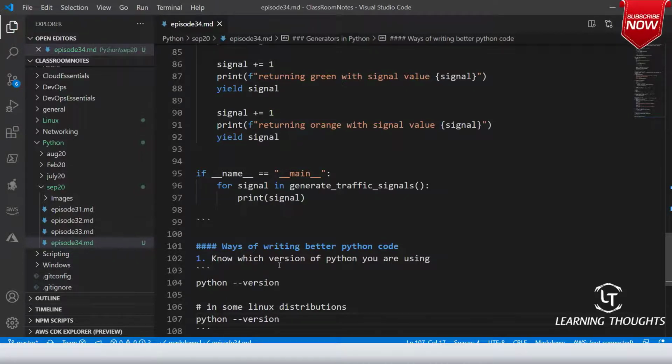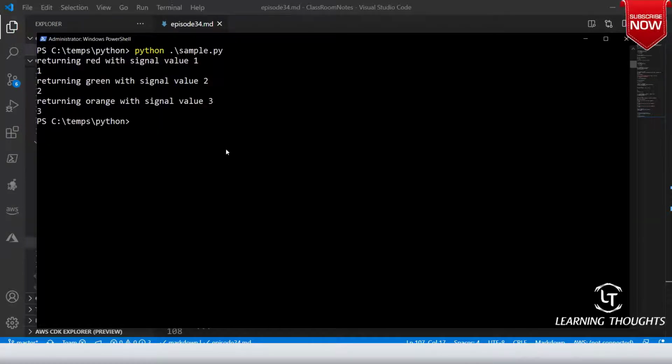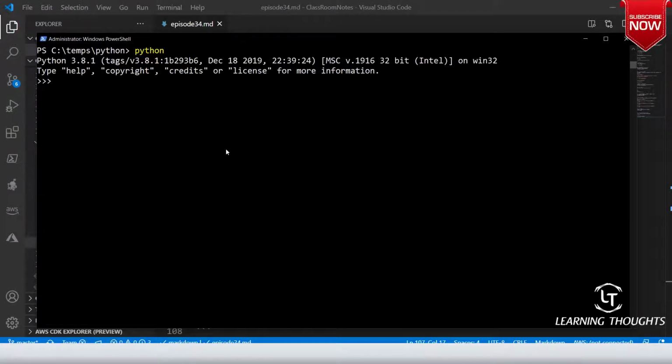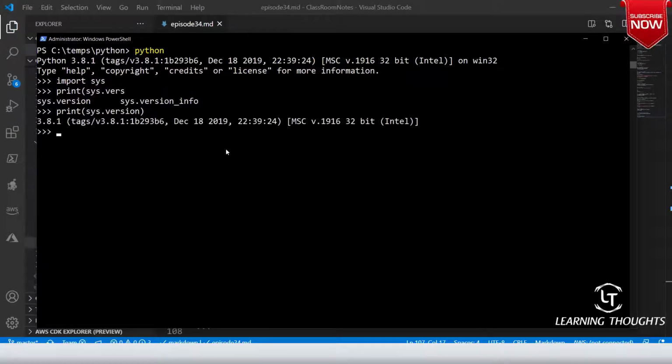All right, if you don't know any of that, you can do one thing. Let us assume that you write a Python file, and over here you can simply write import sys. In the sys module we have sys.version, and then print sys.version_info.